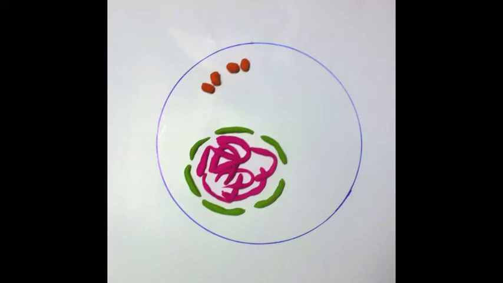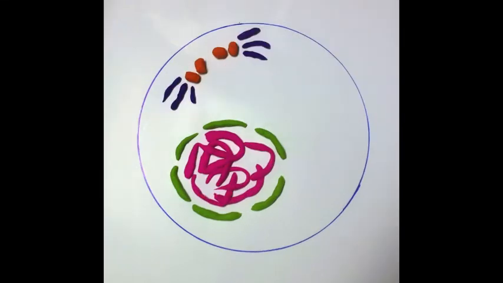Here, the orange represents the centrosomes, the green represents the nuclear envelope, and the pink represents the chromatin. The G2 phase is the second growth phase in mitosis. In this phase, spindle formation begins, which can be shown here in purple.